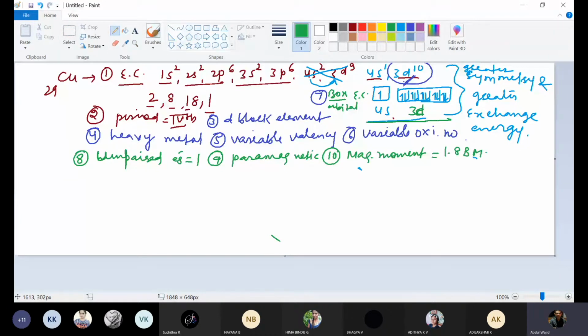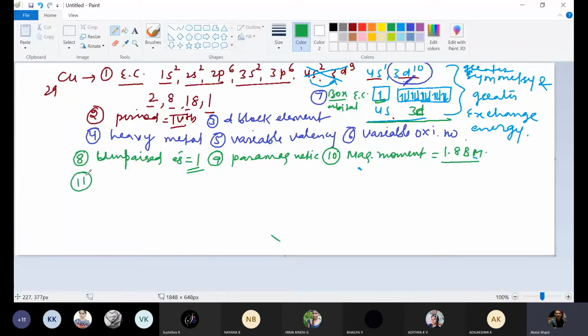Because one unpaired electron is there. If 3 unpaired electrons are there, then 3.8 BM. If 7 unpaired electrons are there, 7.8 BM. BM is the unit of magnetic moment, that is Bohr magneton.